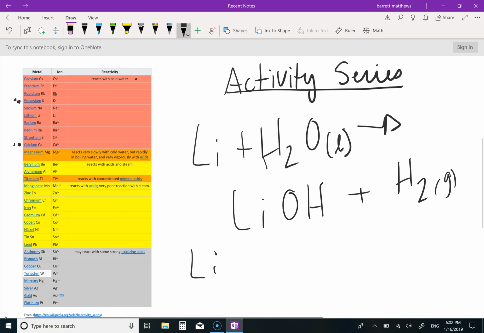Lithium could also react with oxygen. In that case, it would become lithium oxide.